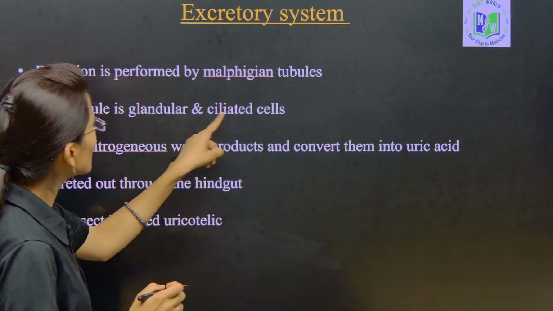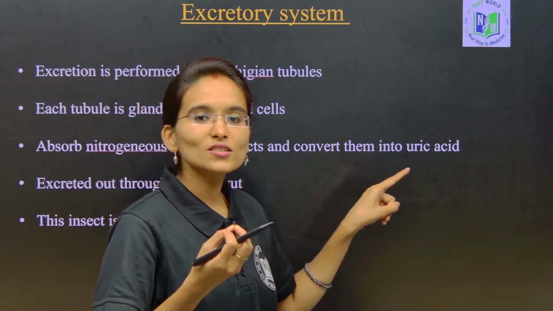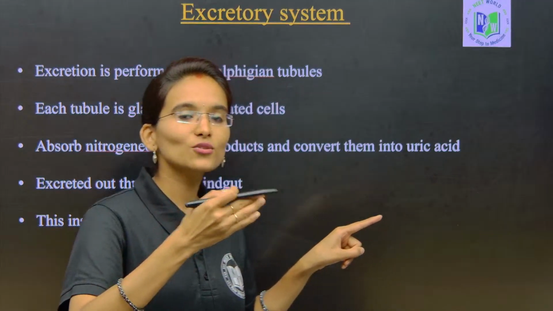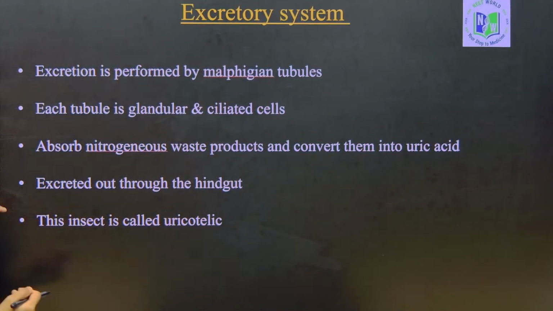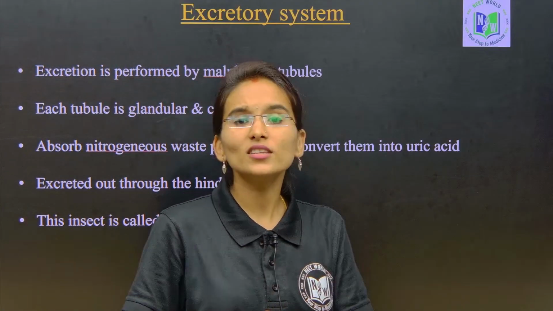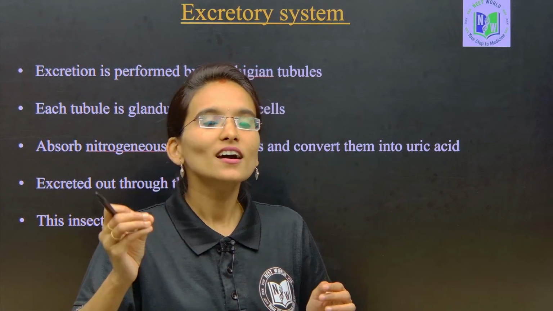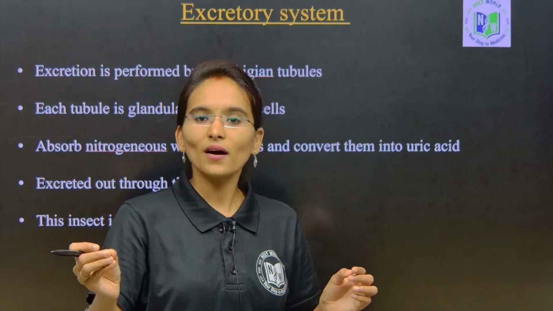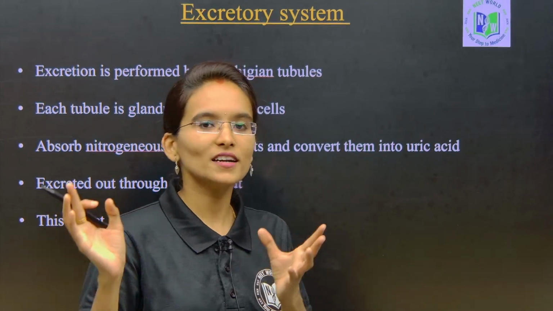These two cells will receive the nitrogenous waste from the hemolymph, and the uric acid is going to be excreted through the hindgut. The hindgut contains three most important parts: ileum, colon and rectum.